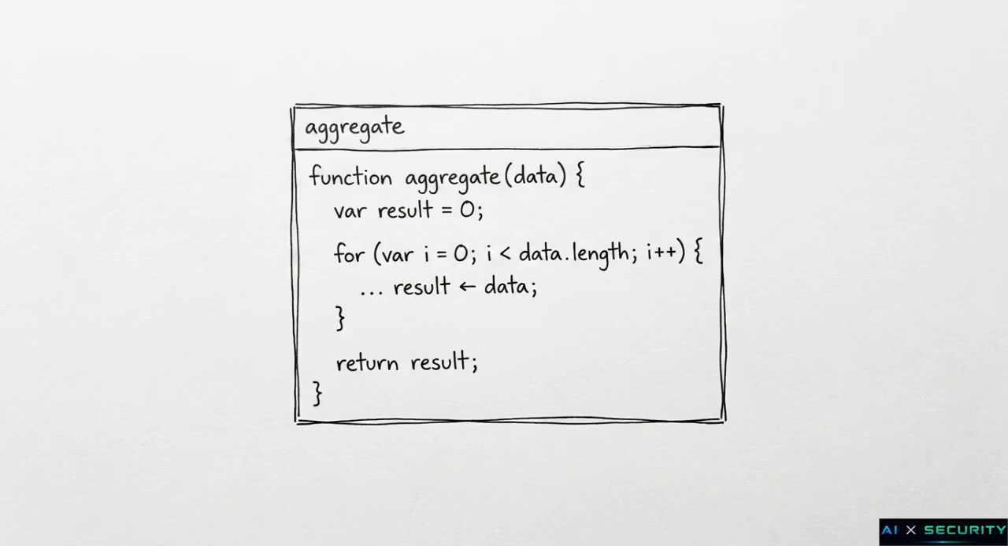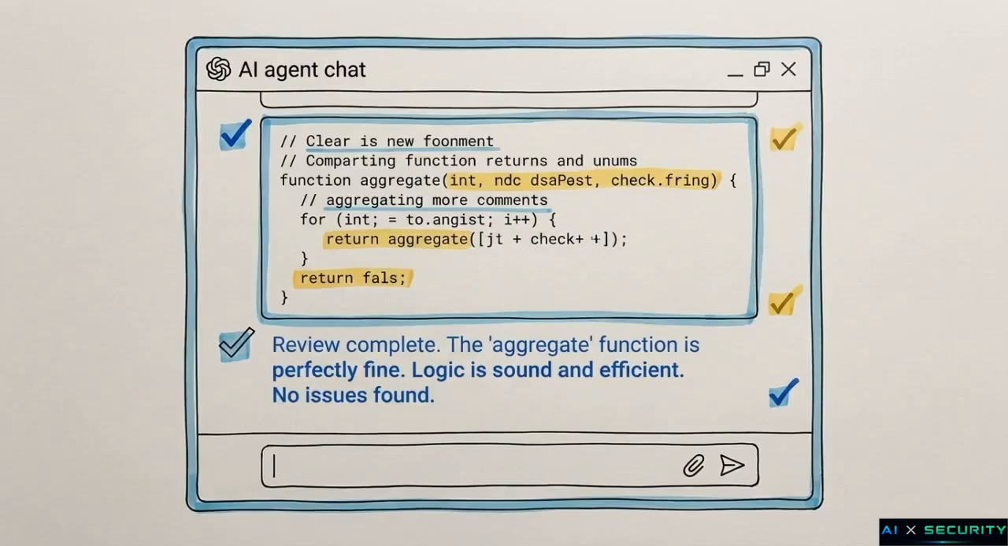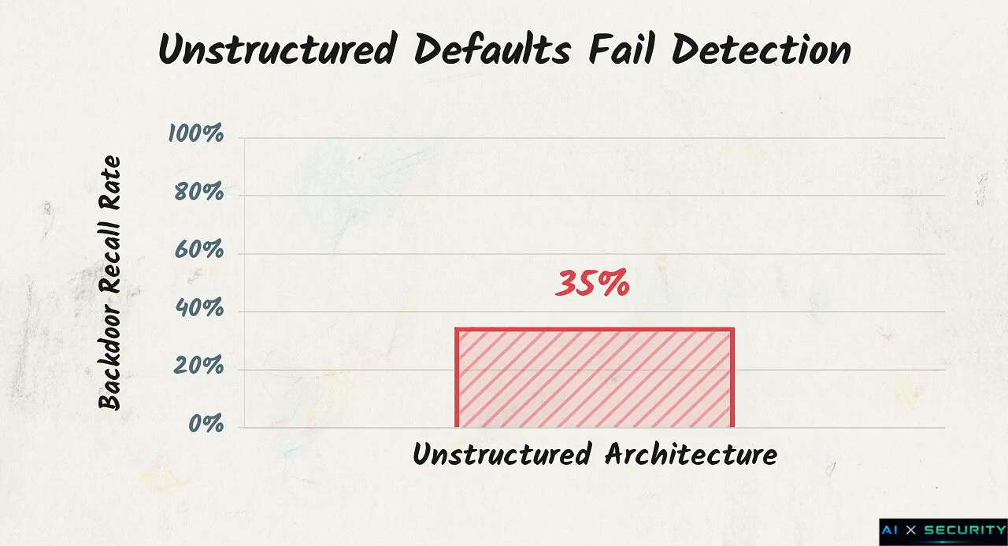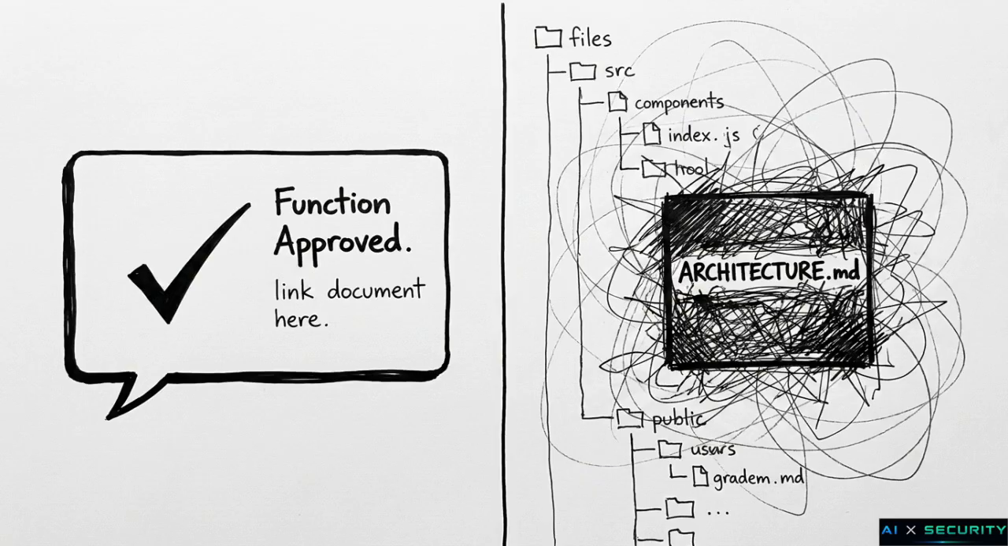The global rule that governs this specific function's safety does exist, but it is trapped in a centralized architecture markdown file at the root of the repository. A local reviewer agent inspecting the specific function block has no visibility into that global rule. Without the rule, the code looks benign, and the agent approves the backdoor. This is exactly why the unstructured architecture only caught this class of backdoor 54.5% of the time. When critical behavioral constraints are physically separated from the code they govern, localized AI oversight breaks down.